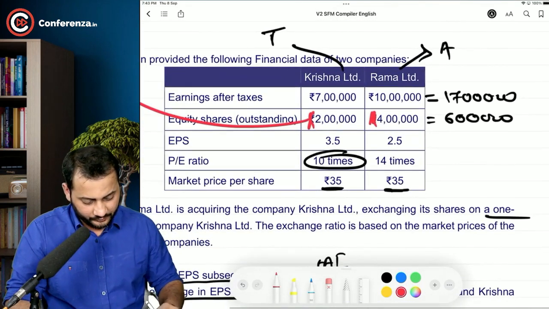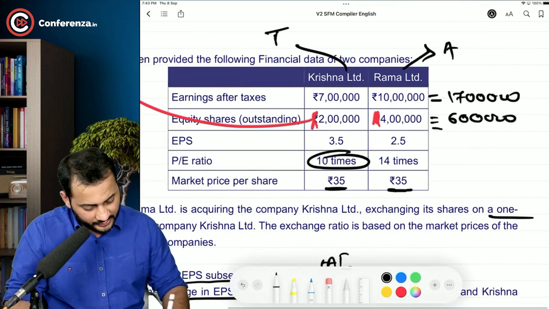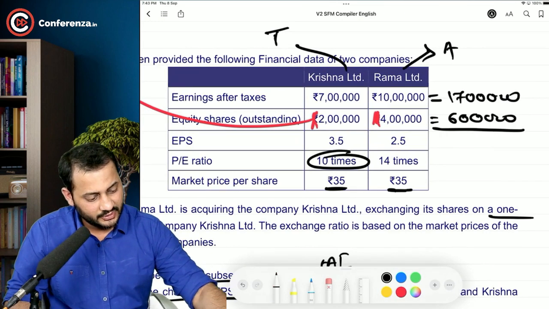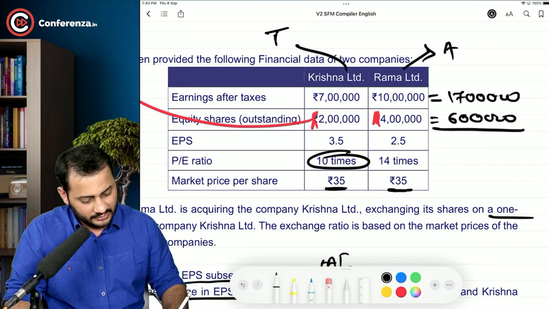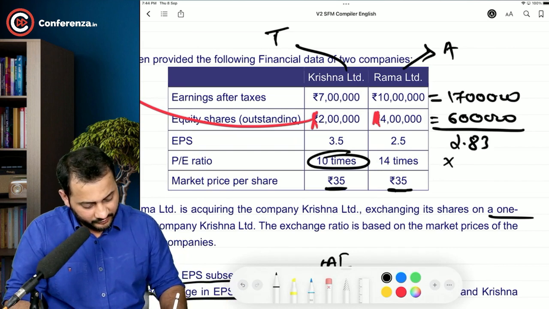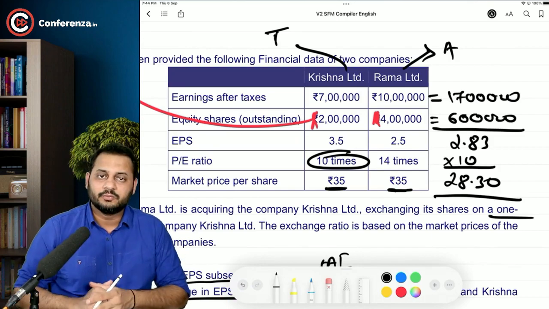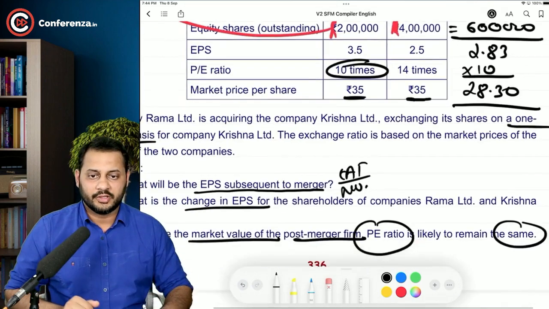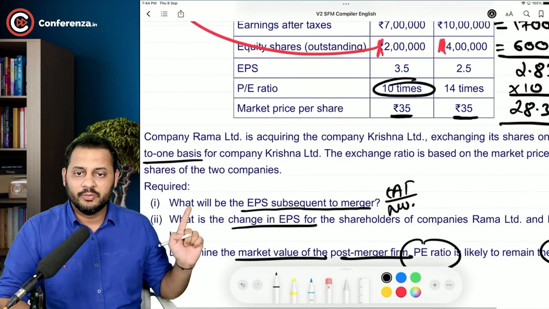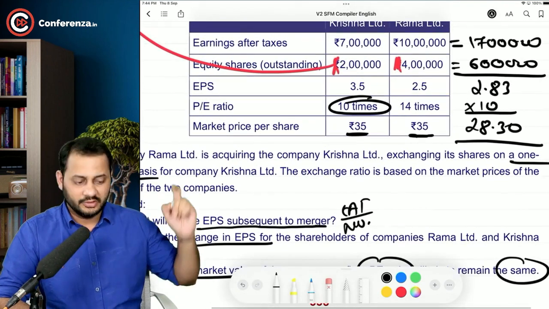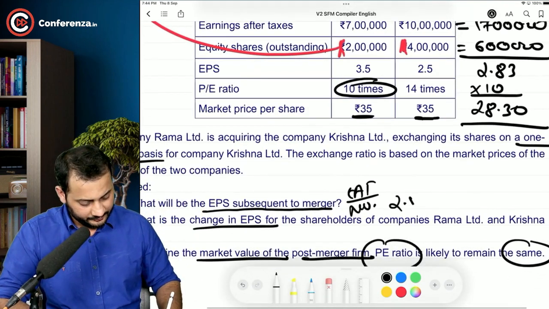It's not rupees. So can we calculate the EPS? Yes, sir. 17 lakh divided by 6 lakhs. The EPS is 2.83. And if we keep the P/E ratio the same, the market price will be 28.30. Simple. What the question is asking is, what will be the EPS subsequent to the merger? 2.83.